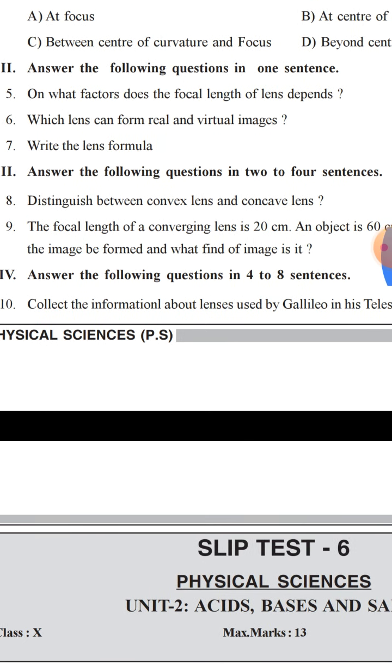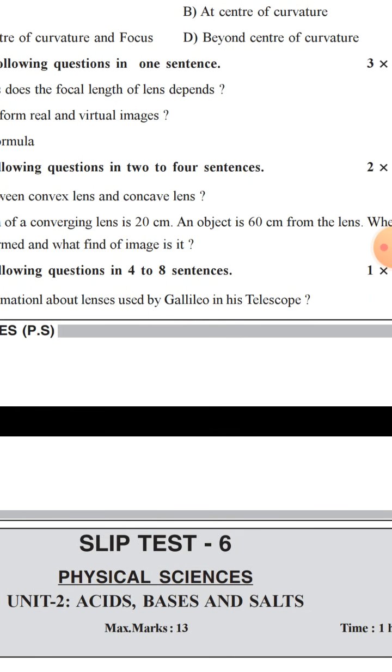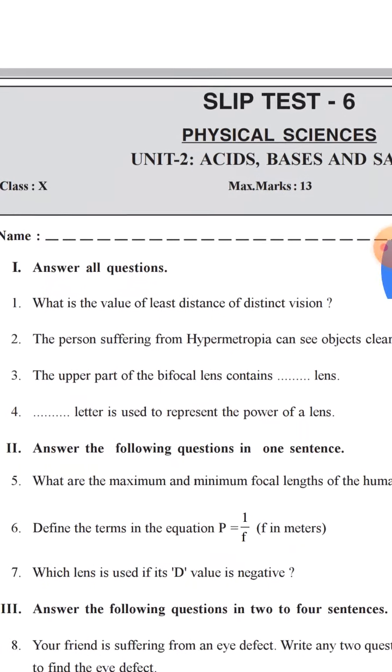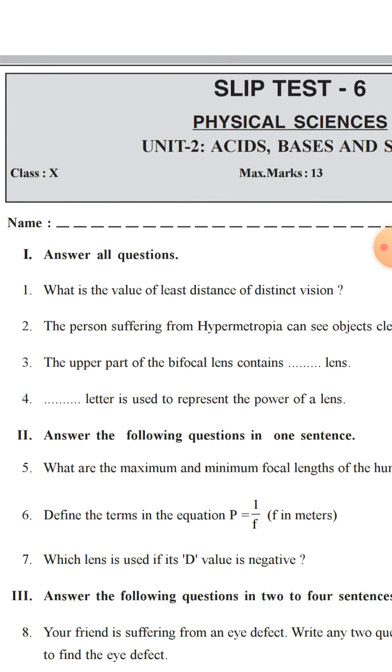Next, collect the information about lenses used by Galileo in his telescope. Next one, sixth step, test to acids, bases and salts. Unit 2. What is the value of least distance of distinct vision?